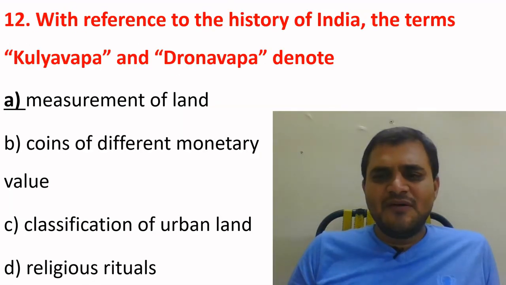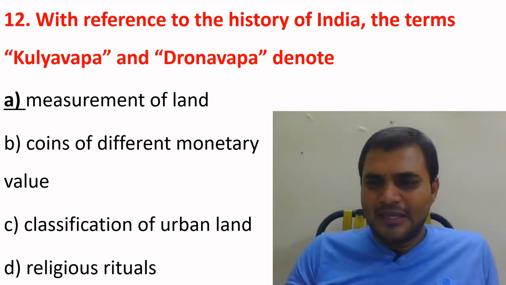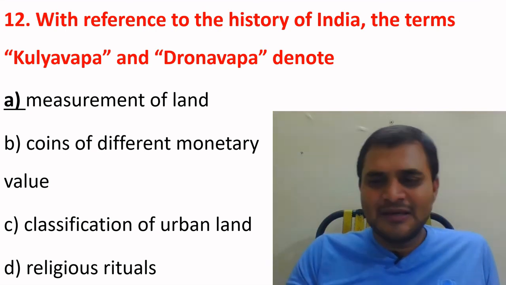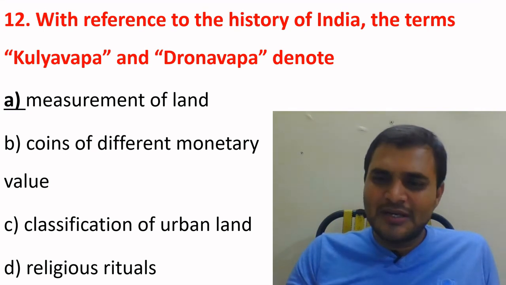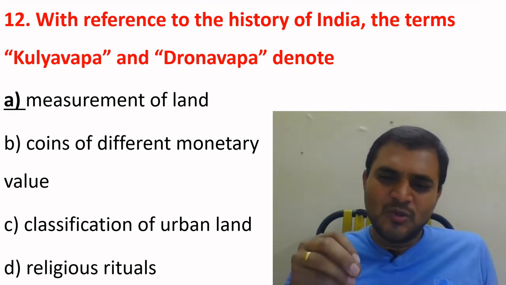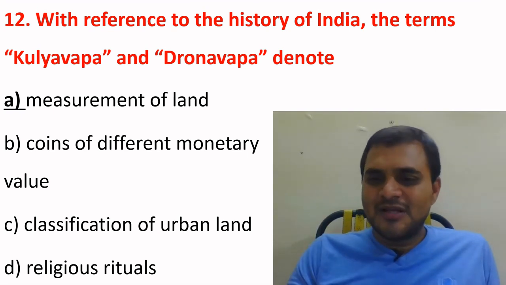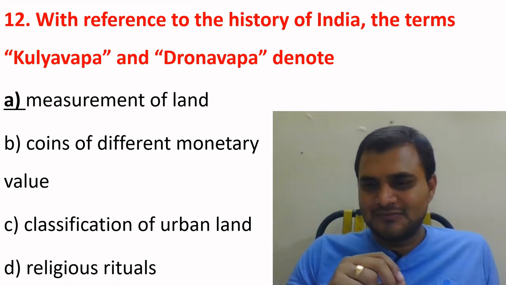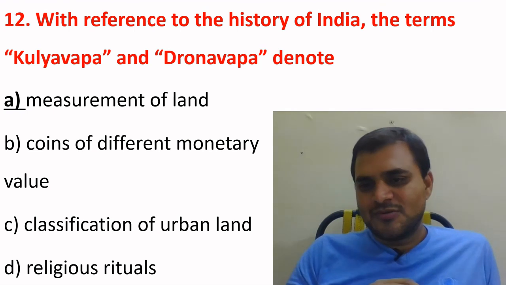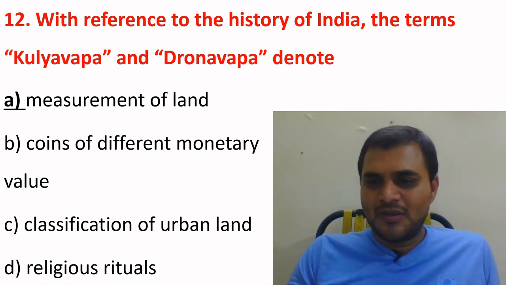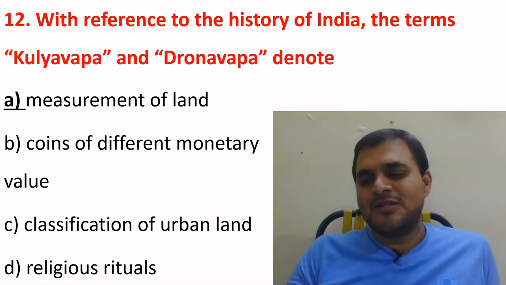With reference to history of India, the terms Kulyavapa and Dronavapa denote. Again, terminology based question. If you concentrate on terminology of ancient, medieval, and modern India, definitely you will get a good score. Please concentrate on terminology for 2021 attempt also, then you will get a good score in 2021 prelims.